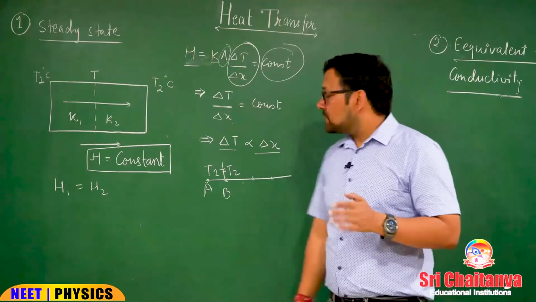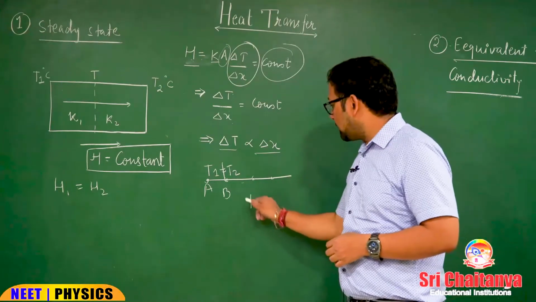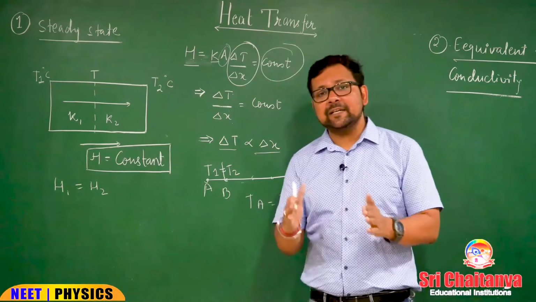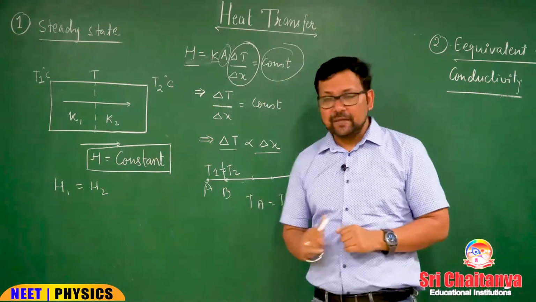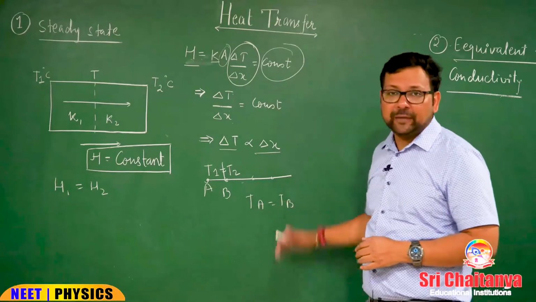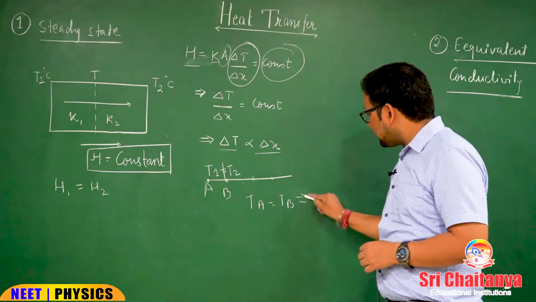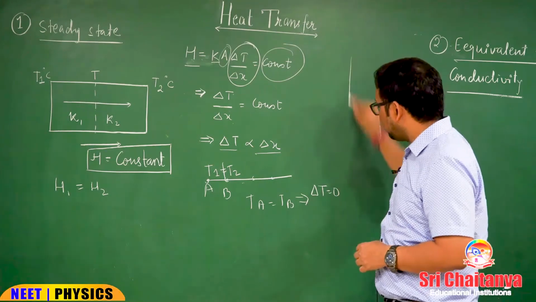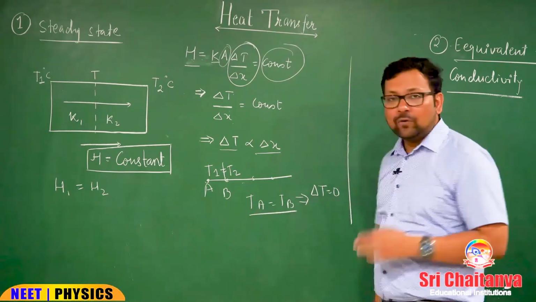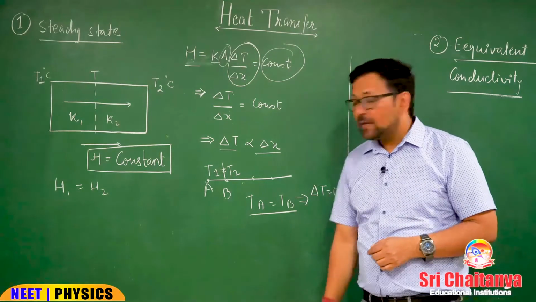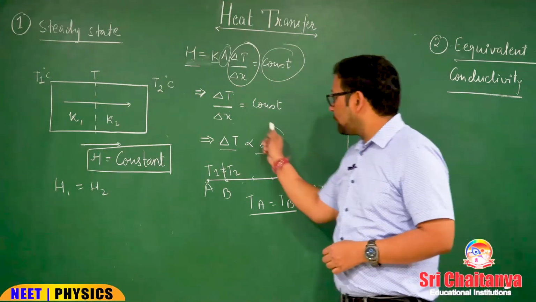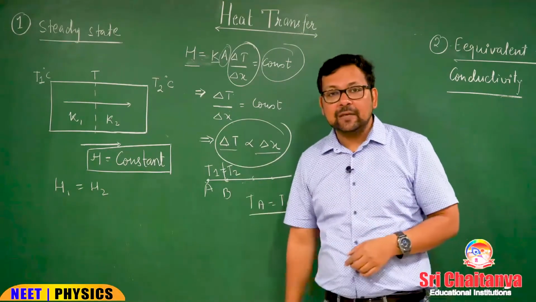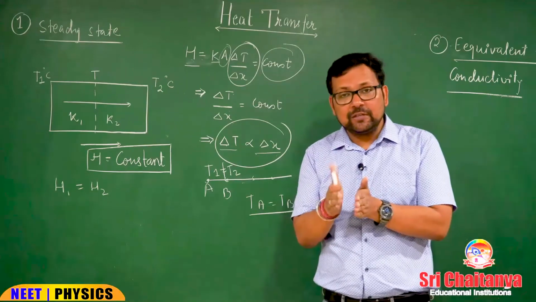Why is this so? Suppose I take that the temperature of A is equal to the temperature of B, that is, I assume that in steady state the temperature is constant, so temperature of A equals temperature of B. Then on that basis I have to write that delta T equals 0. If the temperatures are equal, obviously their difference is 0, isn't it? If the temperature difference is 0, from this discussion, if delta T is 0, delta X must be 0, meaning the change in X, the change in position, is 0.